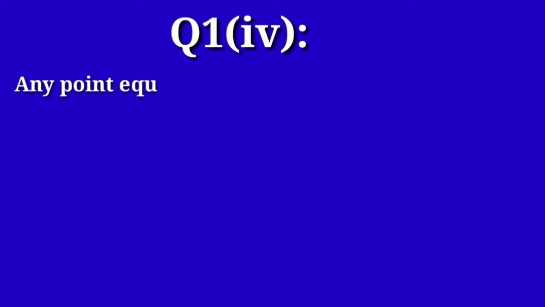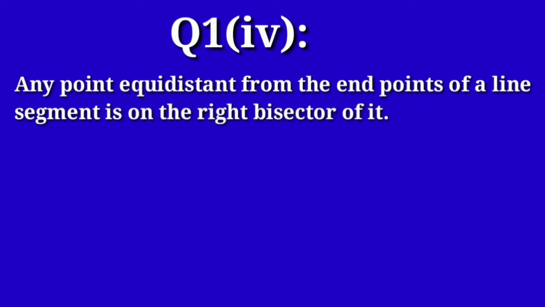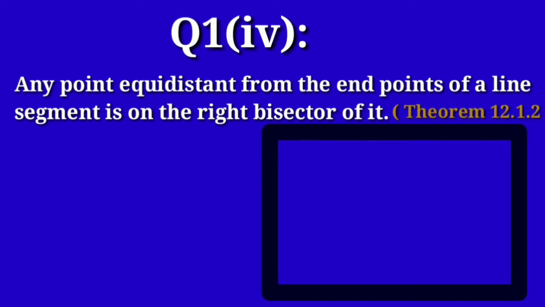Question 1, Part 4. Any point equidistant from the endpoints of a line segment is on the right bisector of it, which is theorem 12.1.2.